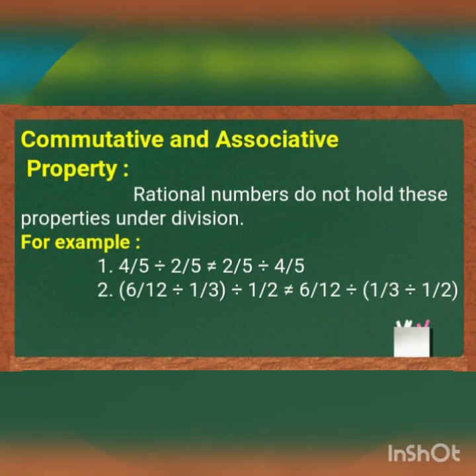But 3 by 8 divided by 1 by 8 is not equal to 1 by 8 divided by 3 by 8. Commutative and associative property. Rational numbers do not hold these properties under division. That means commutative and associative properties are not applicable on division, like subtraction. For example, 4 by 5 divided by 2 by 5 is not equal to 2 by 5 divided by 4 by 5. The second one also you will not get the same value on both the sides.